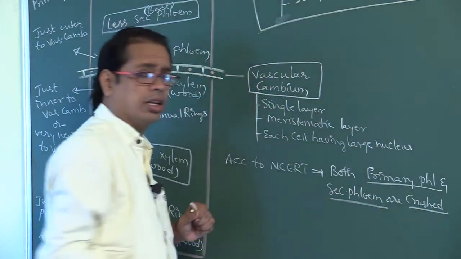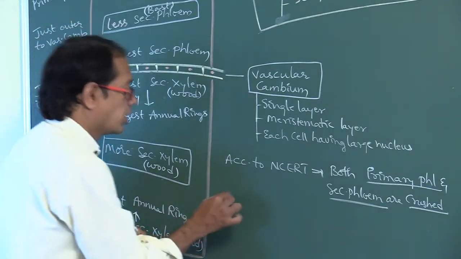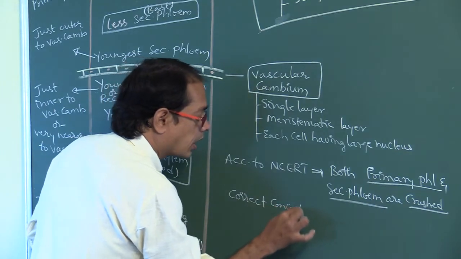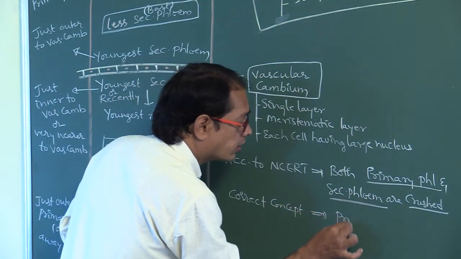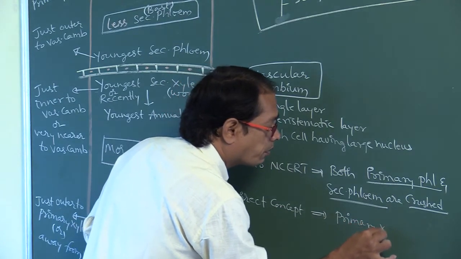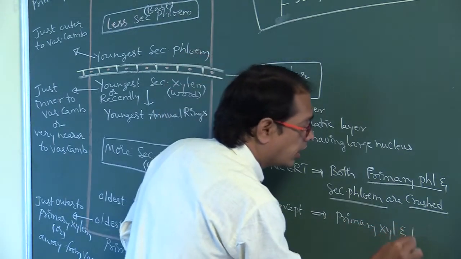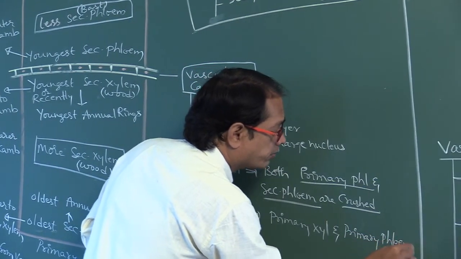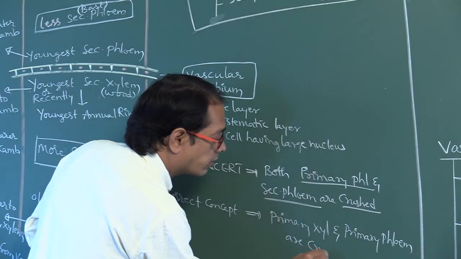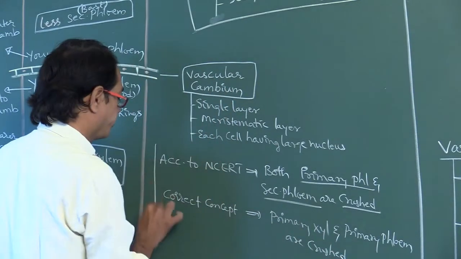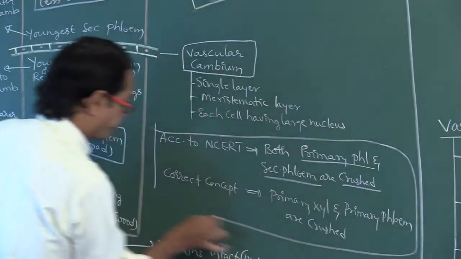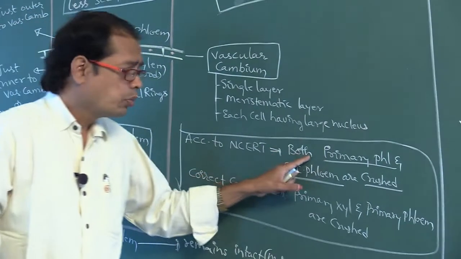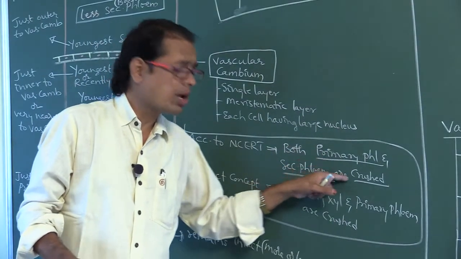The correct concept is that primary xylem and primary phloem are crushed. According to NCERT, the tissues crushed are both primary phloem and secondary phloem.